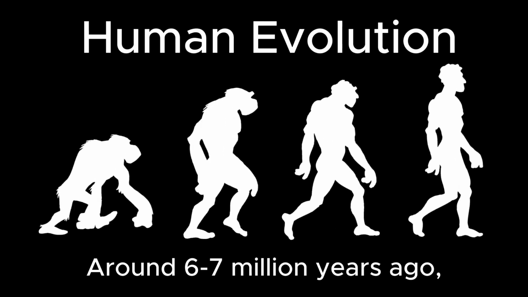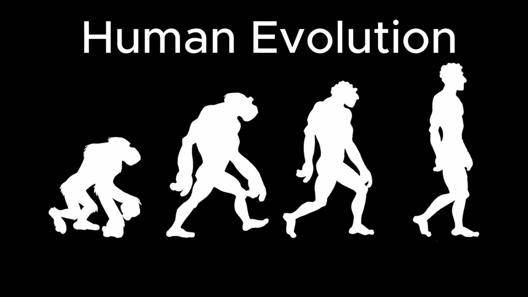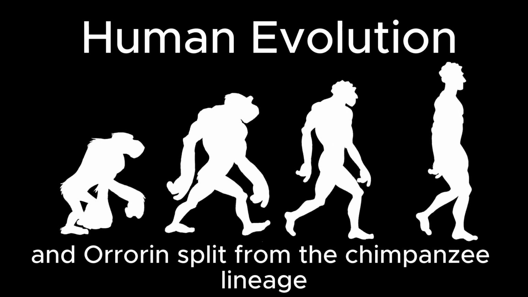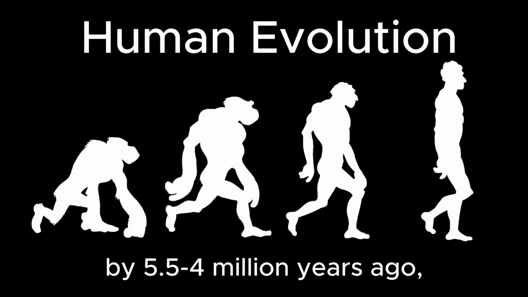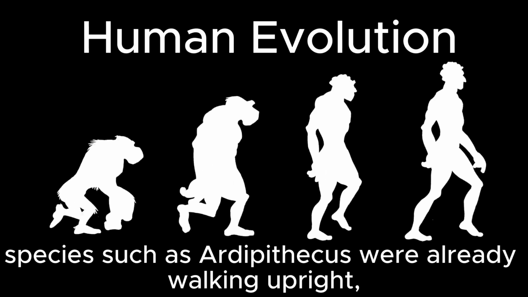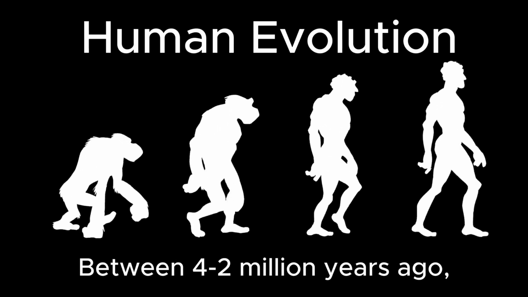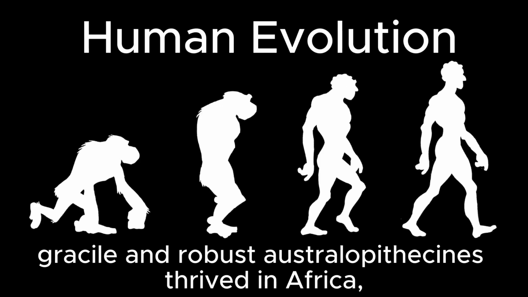Around 6 to 7 million years ago, early hominins like Sahelanthropus and Orrorin split from the chimpanzee lineage. By 5.54 million years ago, species such as Ardipithecus were already walking upright. Between 4–2 million years ago, gracile and robust Australopithecines thrived in Africa.